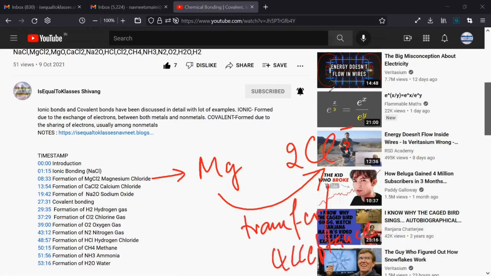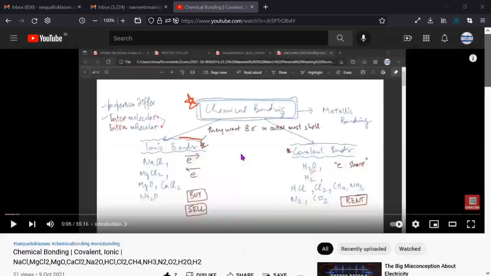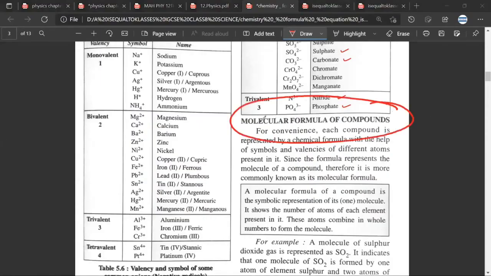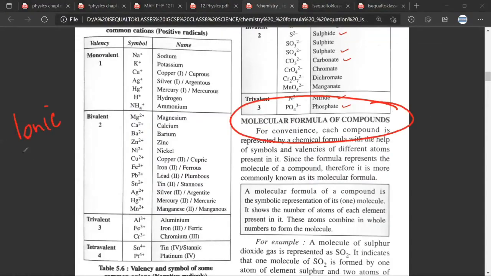Yes, sir. So if you still have any doubt, just go through this lecture again. Have you understood? Yes, sir. Now, why is it important? Because in this lecture, we'll be writing mostly the molecular formula of ionic compounds. Have you understood? Yes, sir.